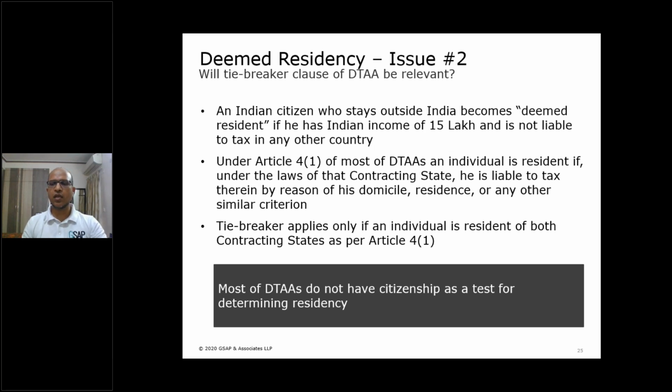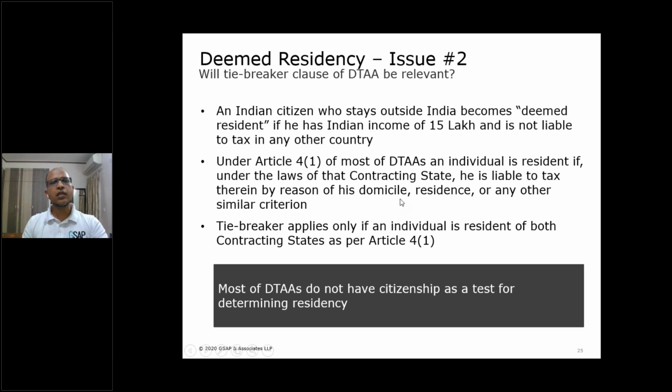Now if he tries to take recourse of the tax treaty, as I mentioned earlier, Article 1 says you should be resident of at least one of the countries. Now the way the residential clause under most of the Indian DTAs is worded, it says an individual is resident if under the laws of that state or country, he is liable to tax therein by reason of his domicile, residence, or any other similar criteria. So mind you, citizenship is not a condition over here.